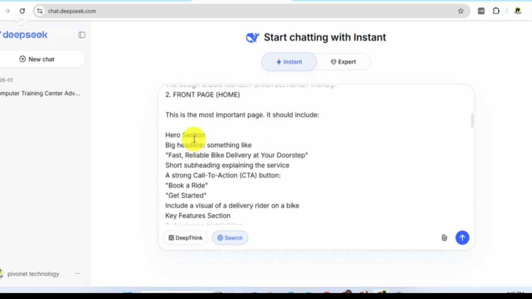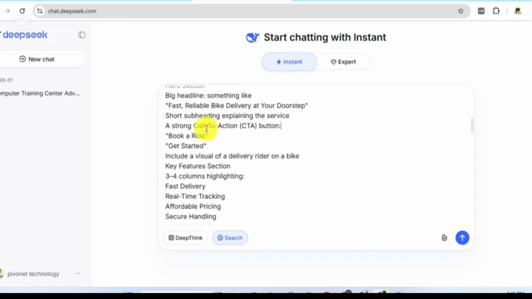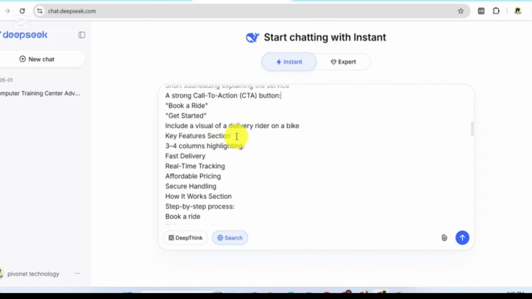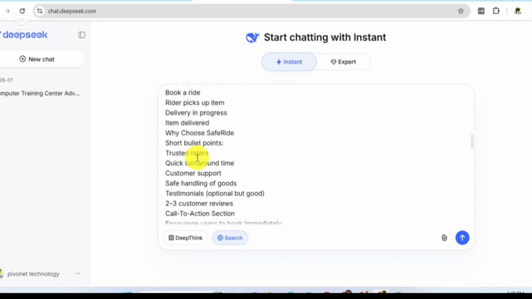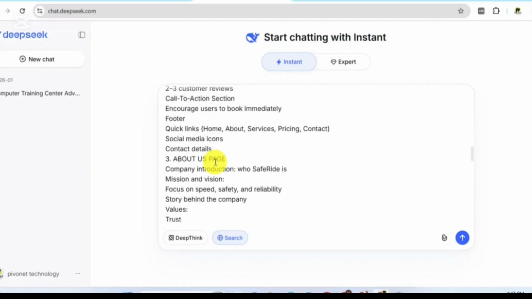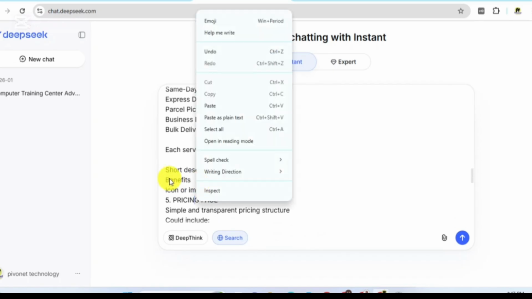It should include a hero section with a big heading, something like "Fast, reliable bike delivery at your doorstep." You can decide what write-up you want to put on the first page of the website. Short headings and subheadings explain the services, with a strong call to action button such as Book a Ride or Get Started. Include a visual of a delivery rider on a bike, a key section, and a 3 to 4 step delivery process. Just pause the video and read all this slowly, and quietly.